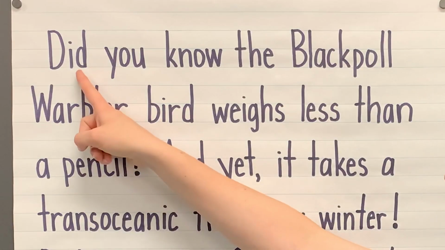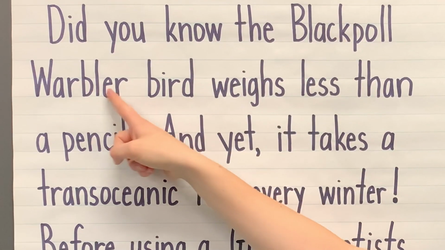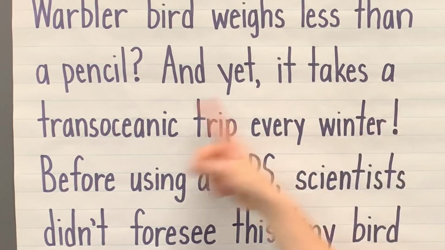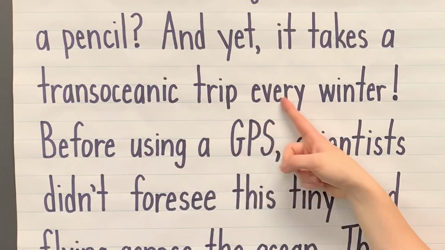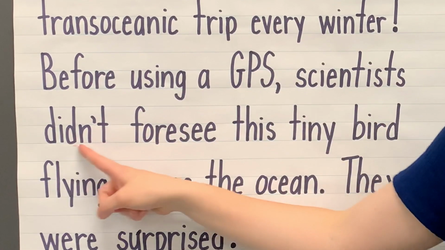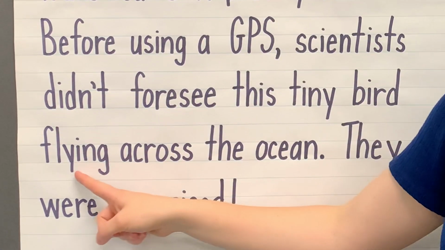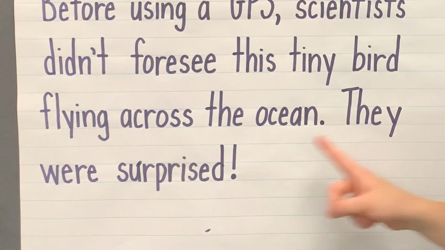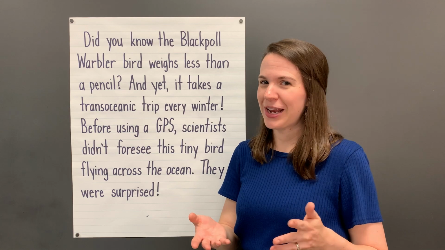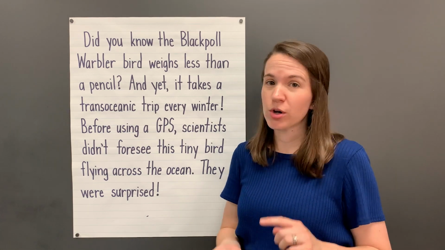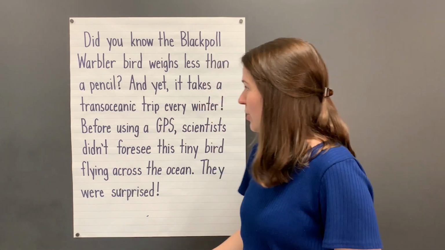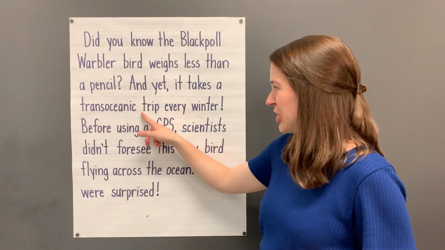Read with me. Did you know the Blackpoll warbler bird weighs less than a pencil? And yet it takes a transoceanic trip every winter. Before using a GPS, scientists didn't foresee this tiny bird flying across the ocean. They were surprised. Did you notice any words while we were reading that had the prefix for or the prefix trans? I noticed a couple. The first word that I noticed was this one, transoceanic.